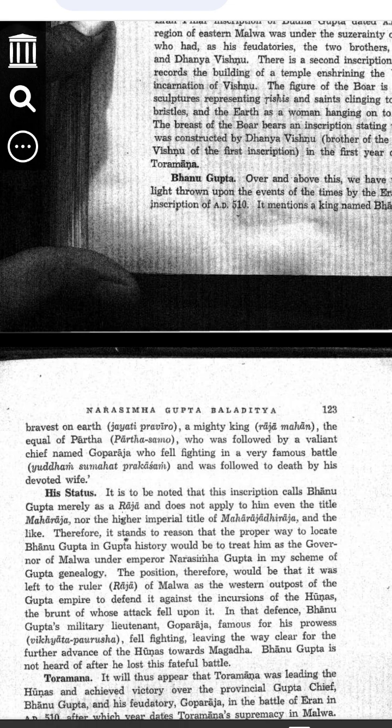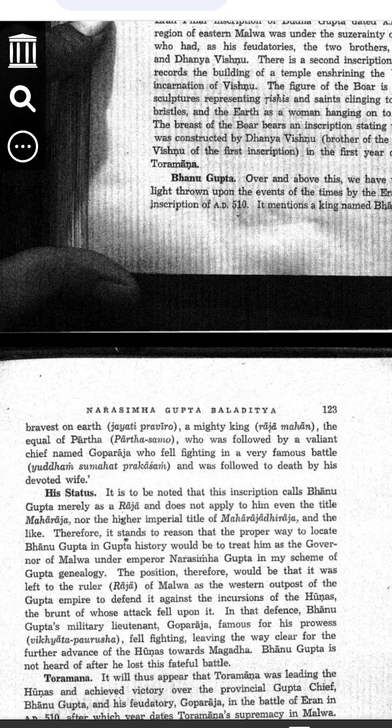Step 3, the role of Goparaja. Goparaja was a military commander under Banu Gupta. The inscription says he was a great warrior, Vikhyata Purusha. He fought bravely in a very big battle, Yuddham Sumahat Prakasham. Sadly, he died in the battle. His wife was so devoted that she sacrificed herself after his death.